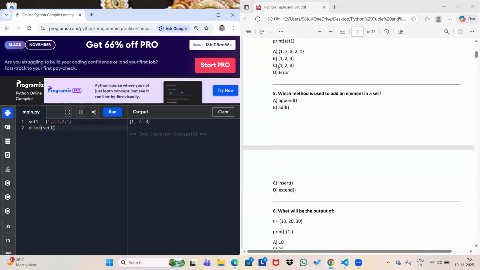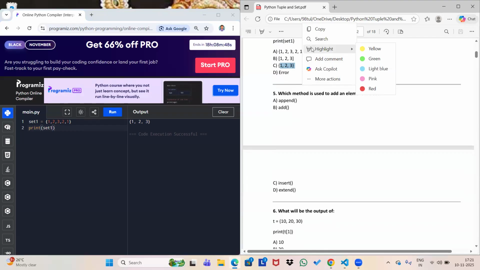The answer would be 1, 2, 3 within curly braces. Option C will be the correct answer. Let me highlight this so that you can understand it better. I'm going to highlight this with red.